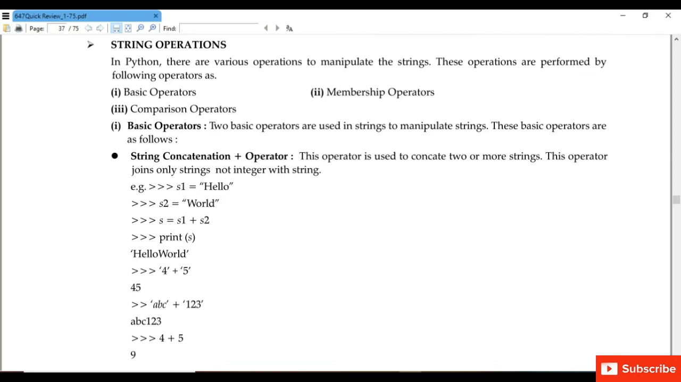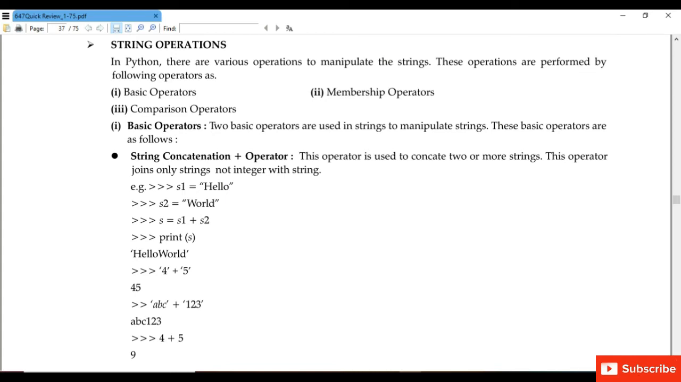Next we have taken '4' plus '5'. Since it is enclosed in single quotes, it is a string. Please note that if we add 4 plus 5 we will get 9 as an output, but since it is enclosed in single quotes, it represents a string. So 5 will be added after 4, 5 will be attached after 4. So we will get 45 as an output.